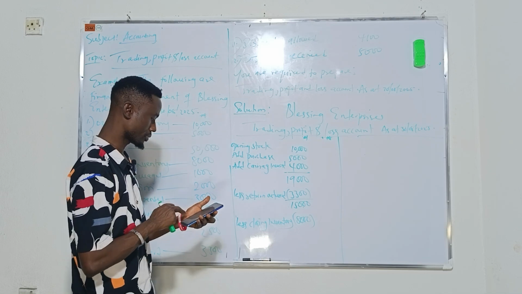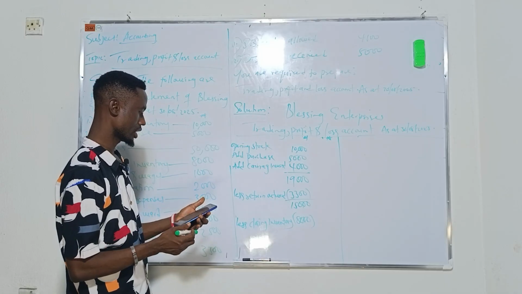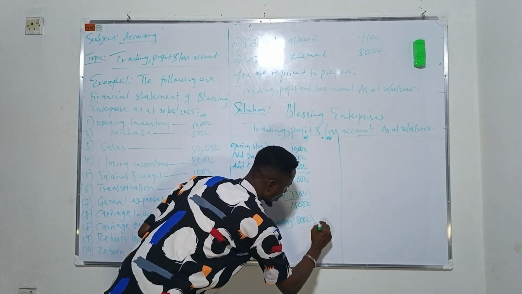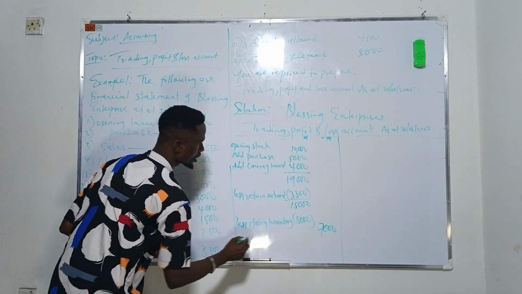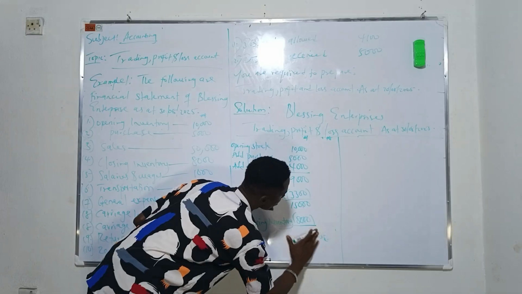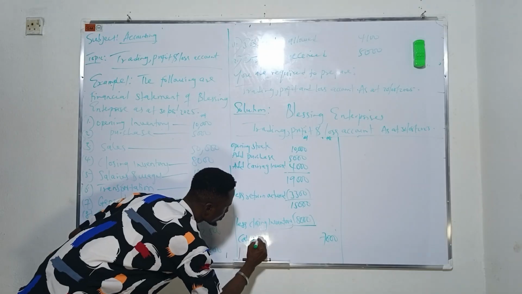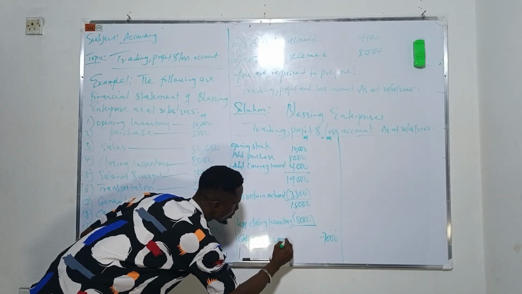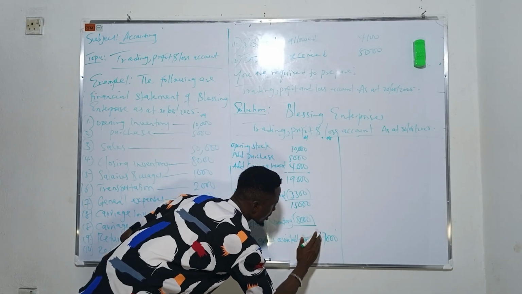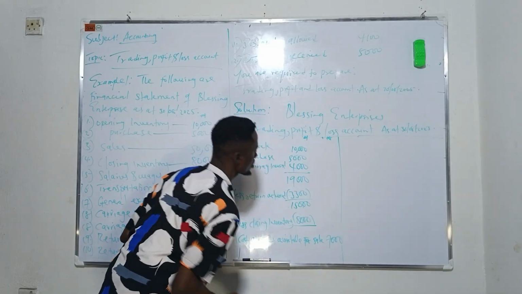So you say that's 15,000 naira minus 8,000 naira. What you have now is 7,000 naira. It's called cost of goods available for sale. For sale. 7,000 naira. That's what we have.